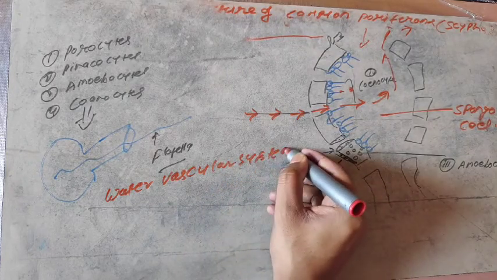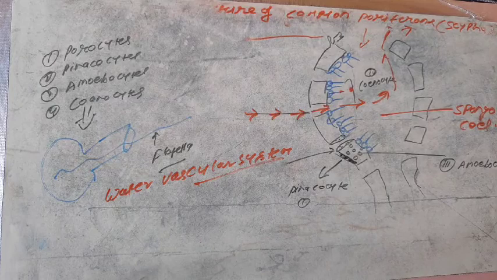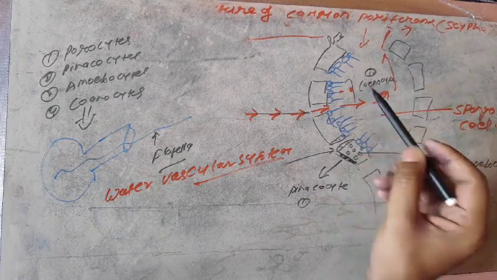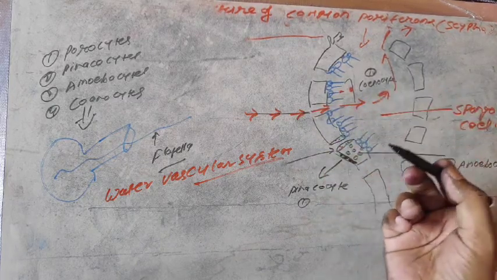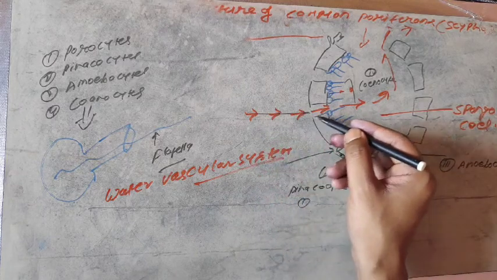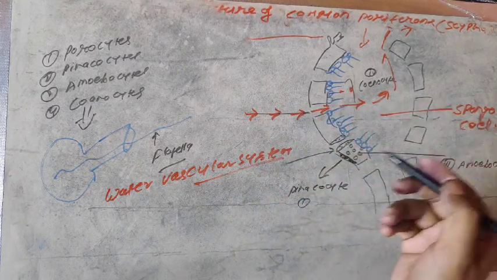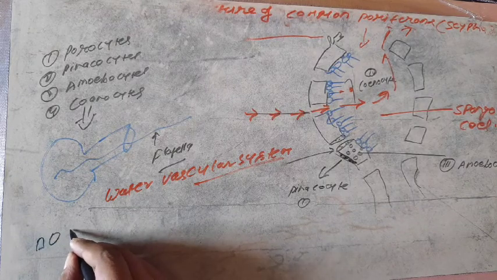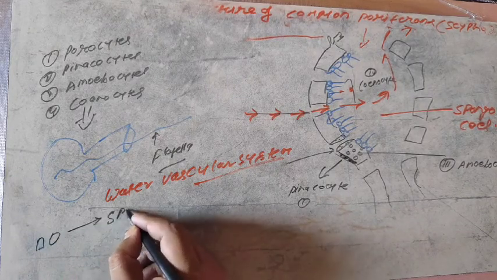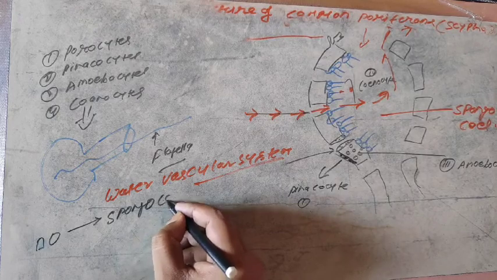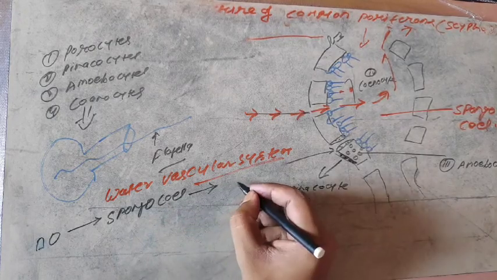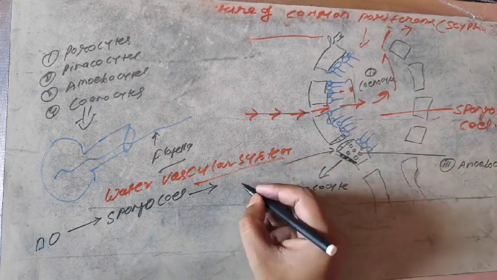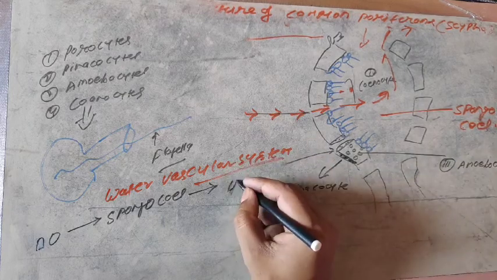It is a characteristic feature of poriferans, and it helps to provide oxygen and nutrition and eliminate waste materials. The water enters through the dermal ostia, reaches the spongocele, and is later eliminated through the osculum.